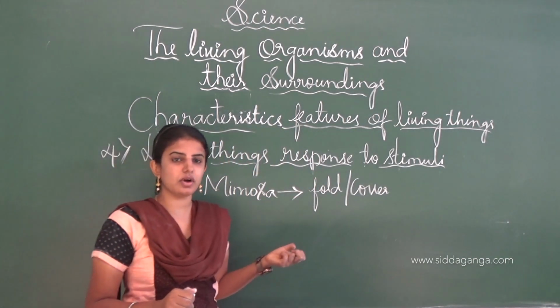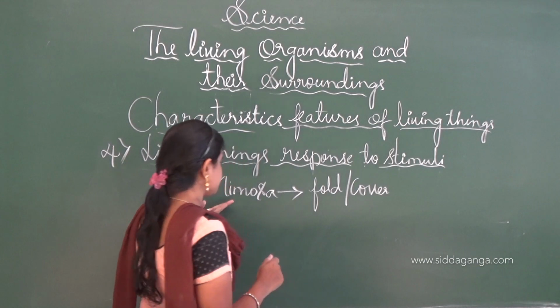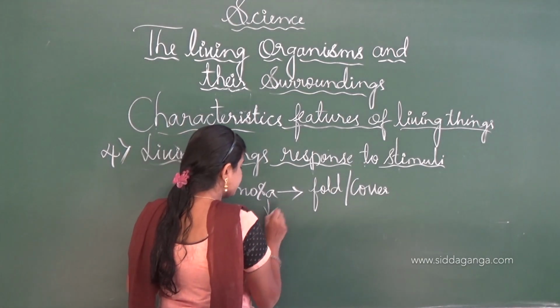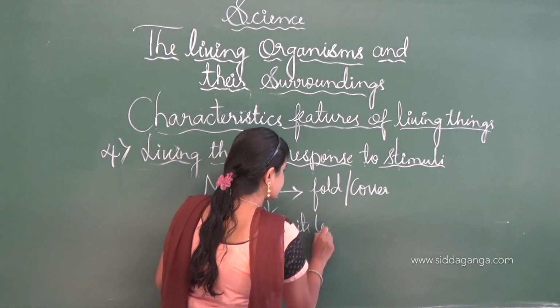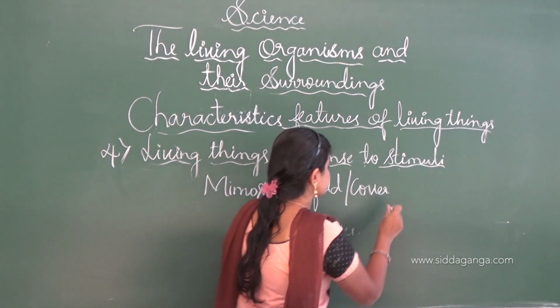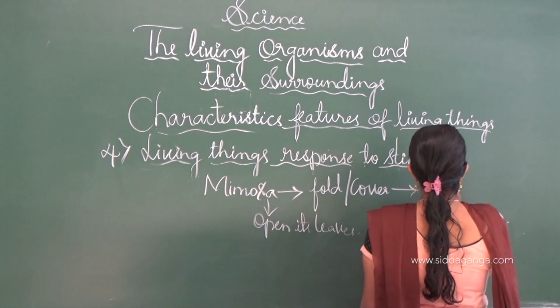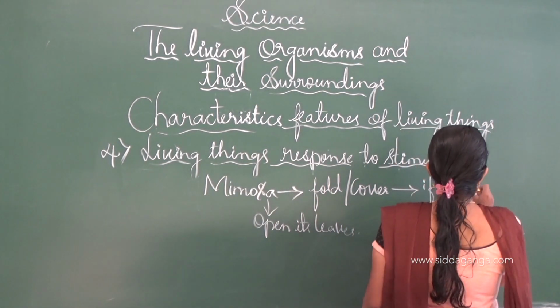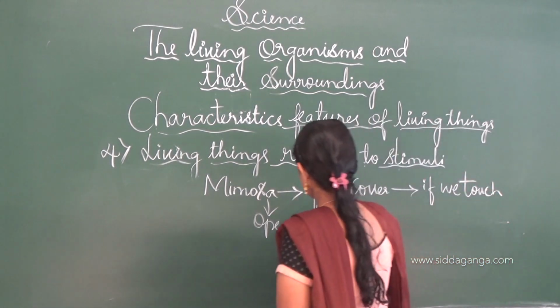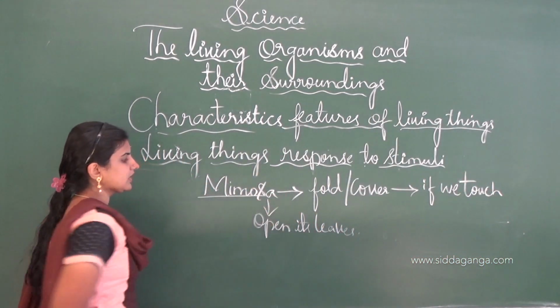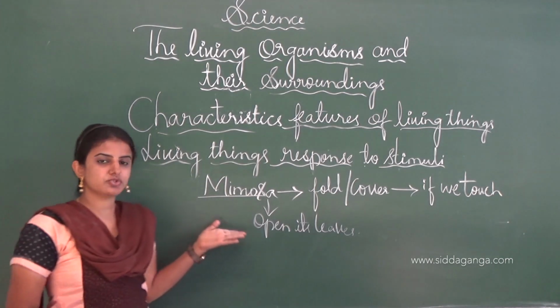After a few hours you can see the touch-me-not plant open its leaves again. This is one of the examples of the response to the stimuli.